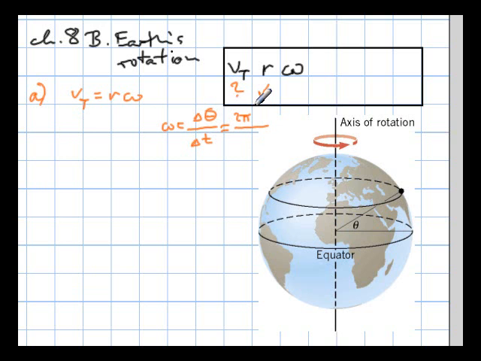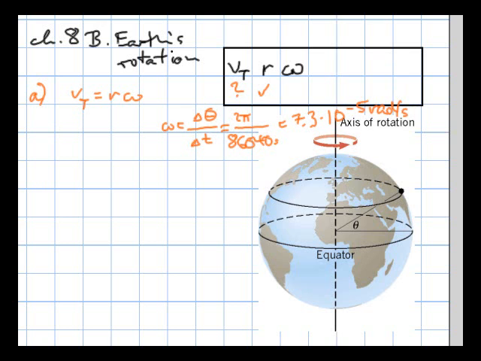So in any case, we have 2 pi divided by, let's see, 23.9 hours times 60 minutes times 60 seconds, because we have to have it in standard units, so it's 86,040 seconds. And when we calculate that out, it's 2 pi divided by that, 7.3 times 10 to the negative 5 radians per second.